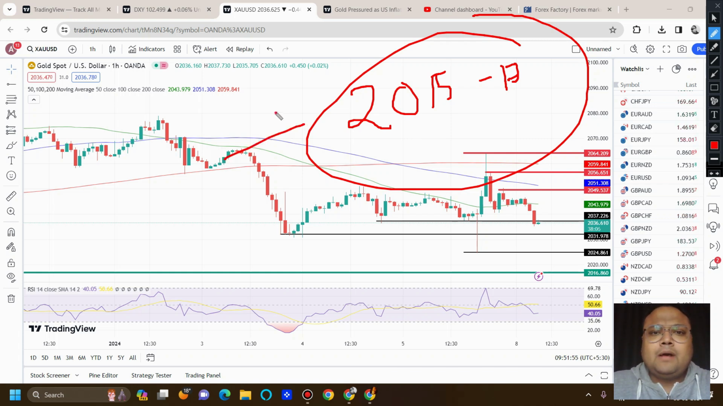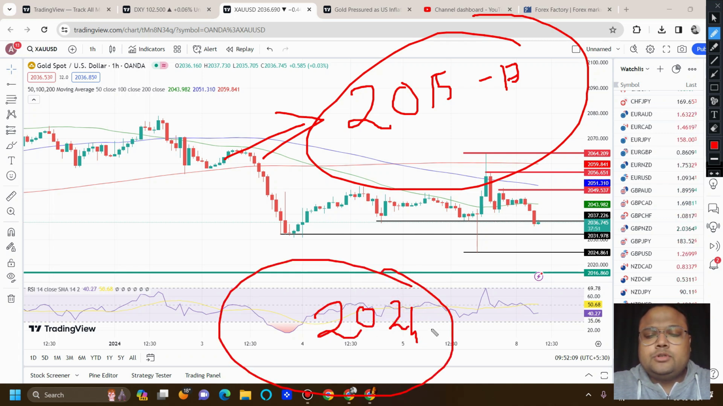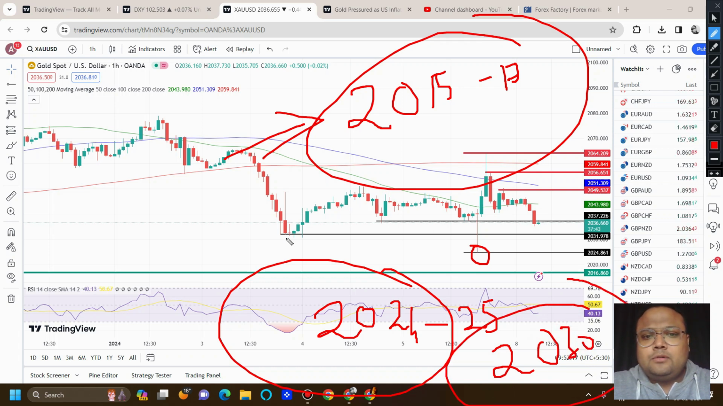But still, if the market surprises us with heavy selling pressure, this is a level where we can expect the market to give us a bounce. But before 2015, 2017, we also have 2024, 2025 as the support. Then we also discuss 2030 or 2031. Around 2030, 2031 we also have support.